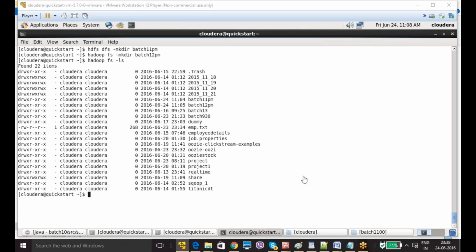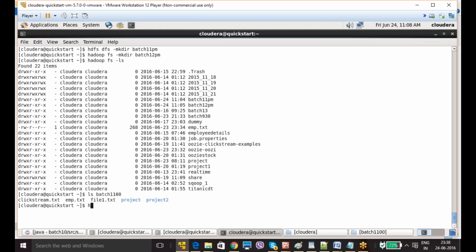Now I am going to copy the data from my local system to here. First, I have data in my batch 1100. In the local system I have clickstream.txt, emp.txt, and file1.txt. Now I am going to copy the data from batch 1100 to batch 11 PM in the Hadoop system, that is in HDFS.